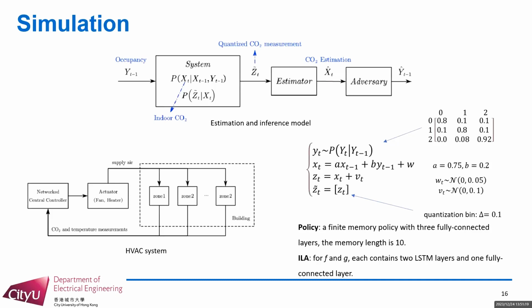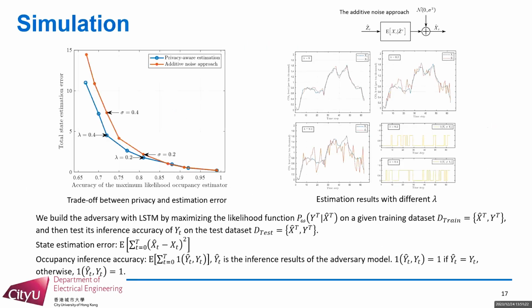To verify our result, we numerically study the privacy-aware estimation of the CO2 level of a building room based on noisy CO2 measurements. We first study the trade-off between the estimation error and the privacy in two cases: optimal privacy-aware estimation and the additive noise approach. In the additive noise approach, we first use a classical minimal mean square estimator to estimate the state. Then the state estimates are perturbed using Gaussian noise with zero mean and variance to ensure privacy. In each case, we infer the occupancy based on the state estimates via maximum likelihood estimation method.